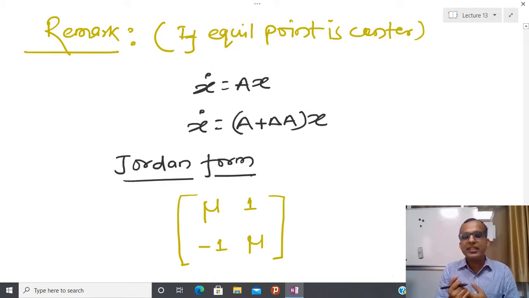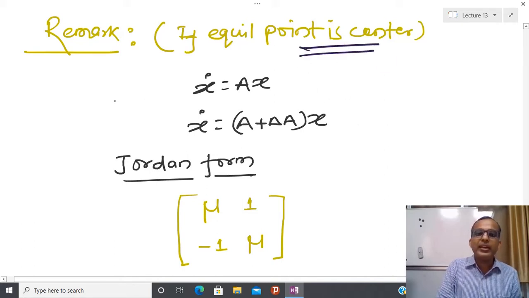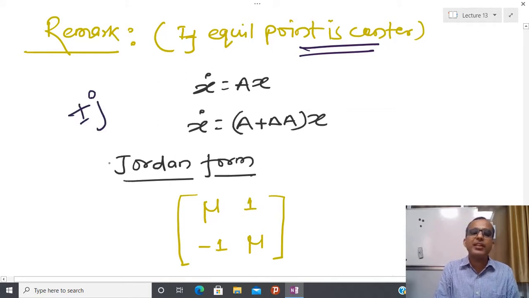Similar kind of things I can talk about the saddle point. But try to see this case. Suppose I have center kind of behavior, and we know that center kind of behavior comes into picture when I have purely imaginary eigenvalues. Suppose for the time being I am assuming that the eigenvalues are plus minus j. At that time beta equal to 1, so beta equal to either plus 1 or minus 1 you can take.